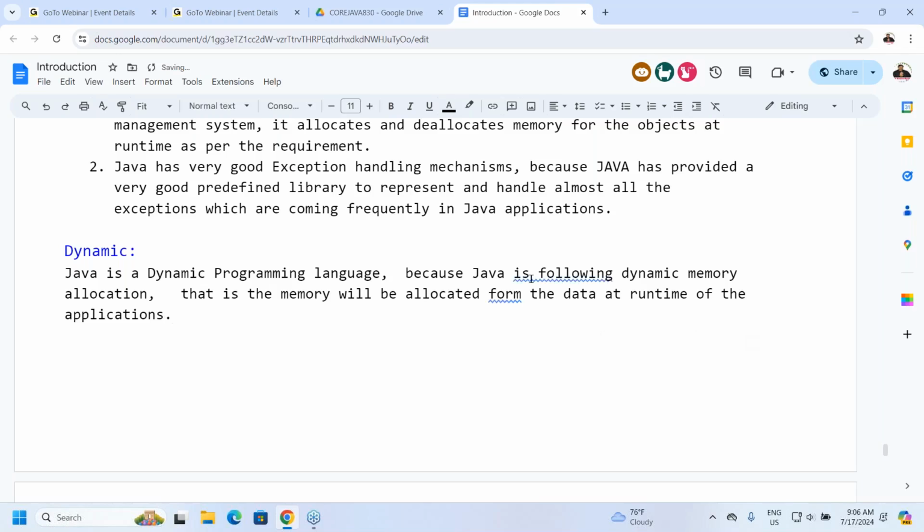Because of this particular reason, Java is a dynamic programming language. Remember it.